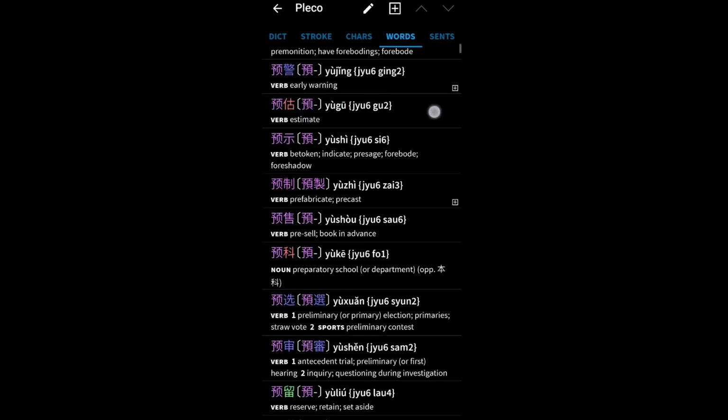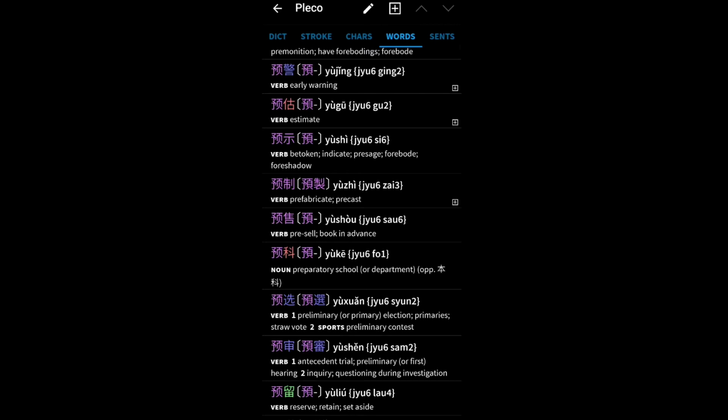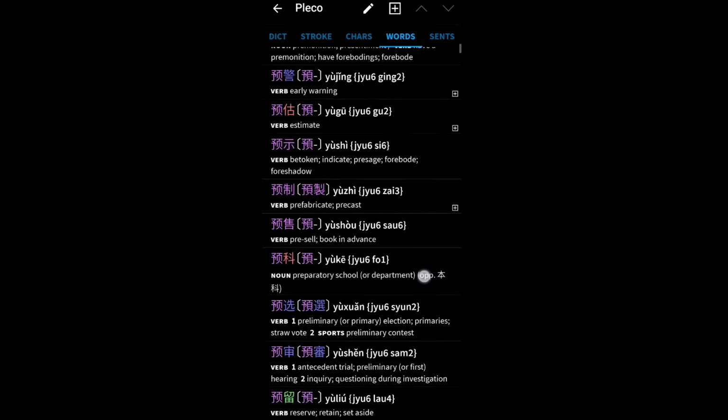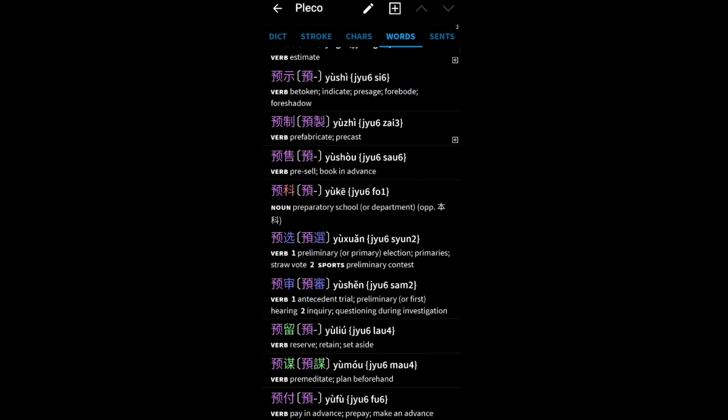Yu gu, yogurt. Think about yogurt. It's a little bit far-fetched, but maybe it can help you to associate. Foreshadow. I will not add that one. Prefabricated, precast. Yeah, so I have added this word. It's not a common word that I would normally add, but I have read many texts about business and production, materials, and export and so on. So I have gone through this word, and that's why I have added it, and it's actually in one category for this.